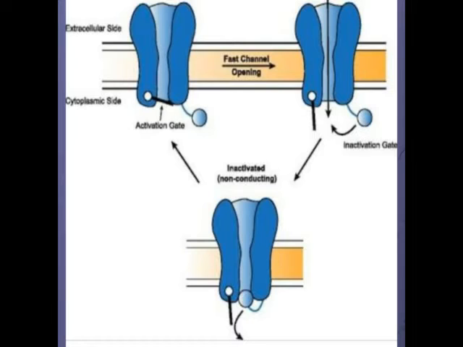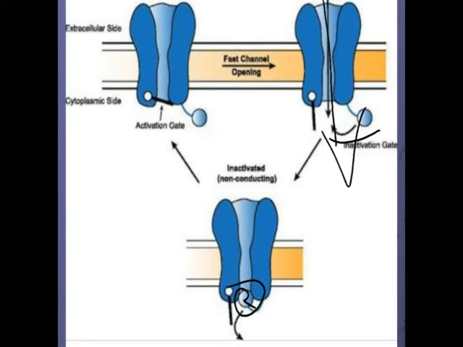So this is the mechanism of action of sodium channel blocker. Normally what happens, this activation gate goes far from the middle part so that sodium can easily enter through the system. Again, when an optimum amount of sodium has entered, the closing of the gate takes place.